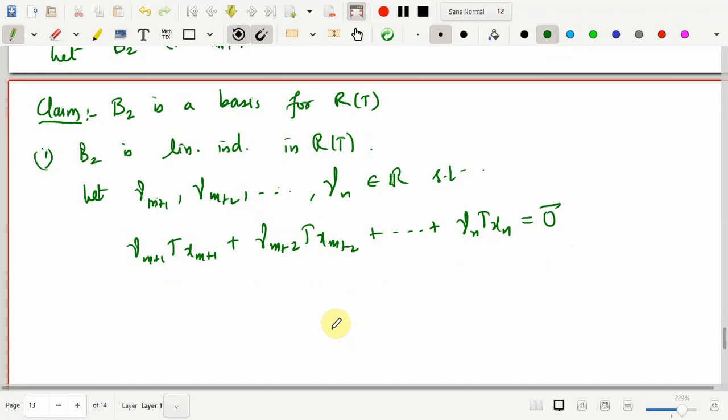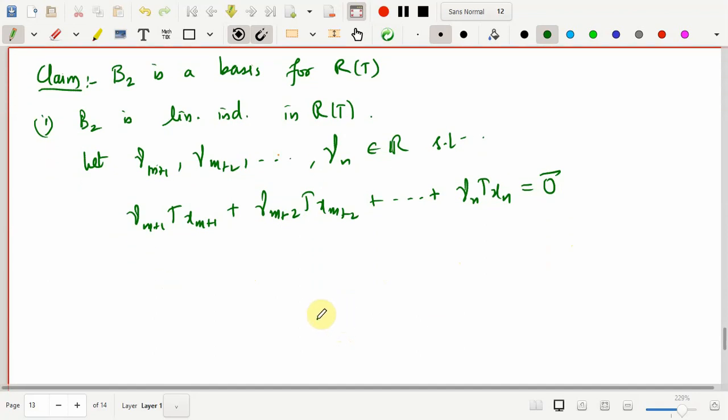So what I need to show is that the only possible choice for these gammas is that they are 0. Okay, and how to prove this? We apply the definition of linear transformation. Since T is a linear transformation, I can take this scalar out. We know that T of alpha x is the same as alpha times T of x.